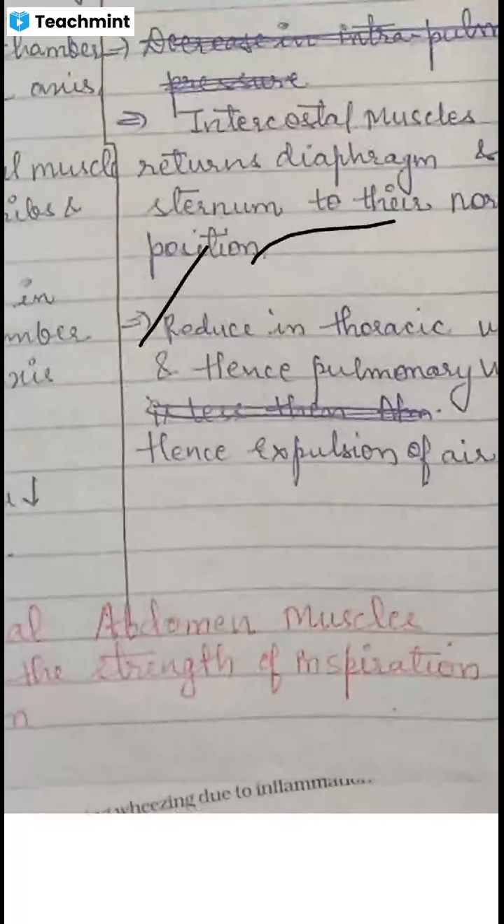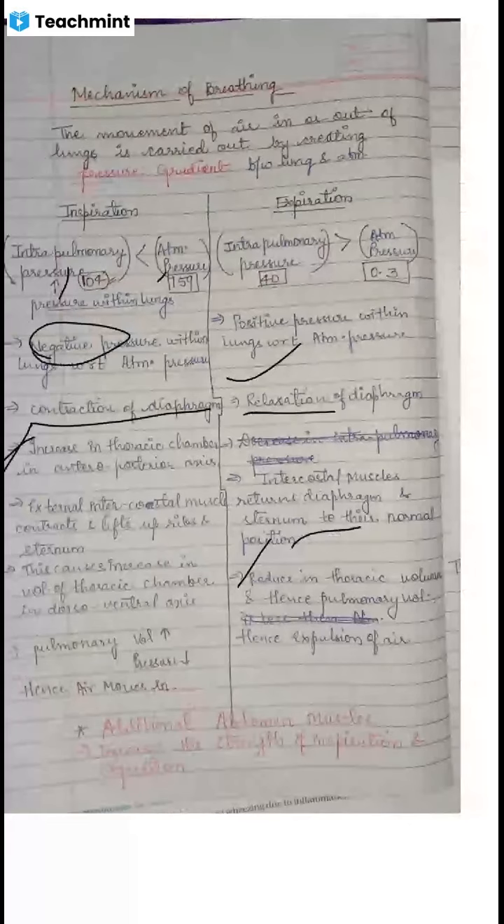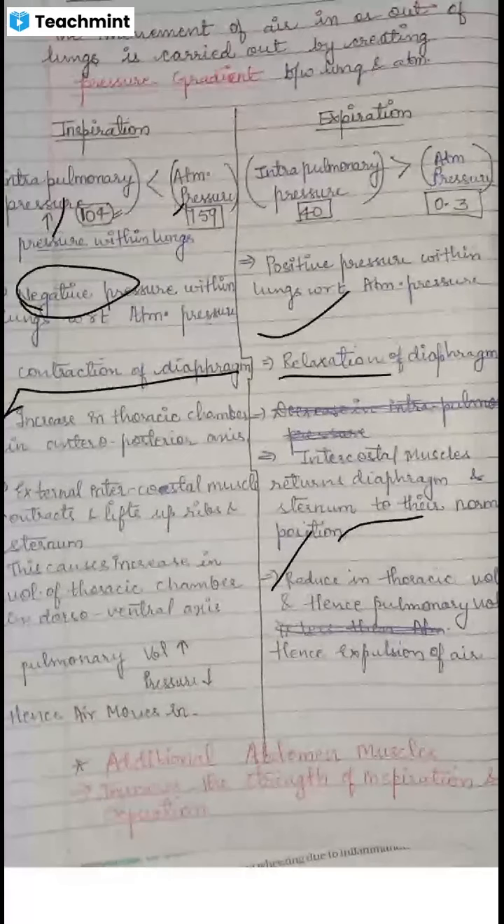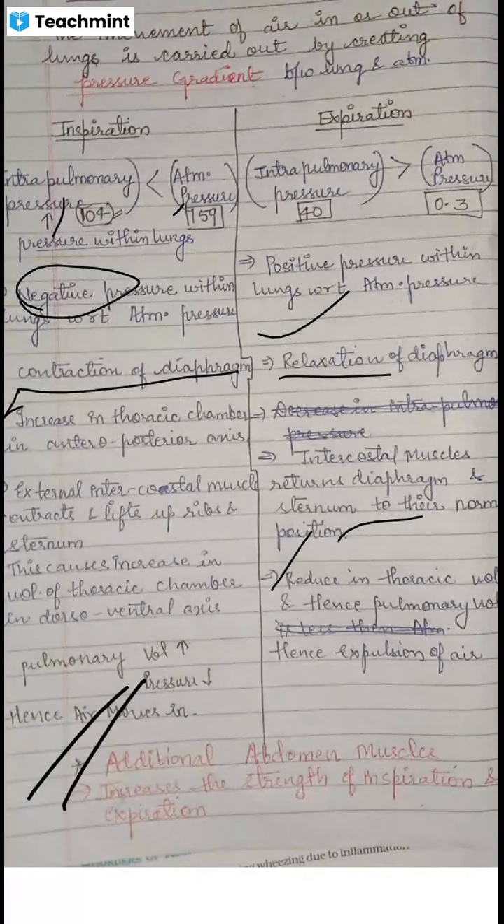Other than that, we have some additional muscles in our abdomen that help to increase the strength of inspiration and expiration. So these are the additional muscles that are present in the abdomen.